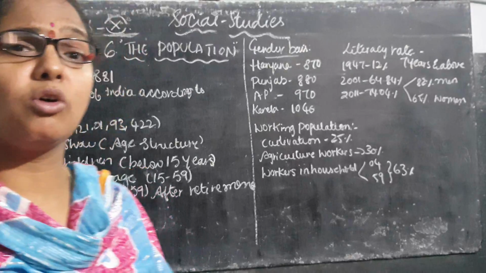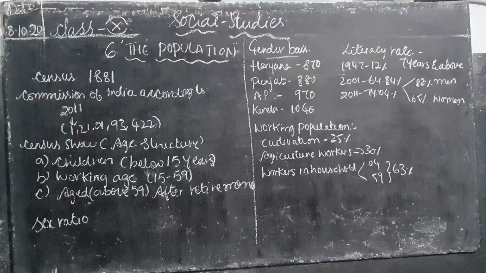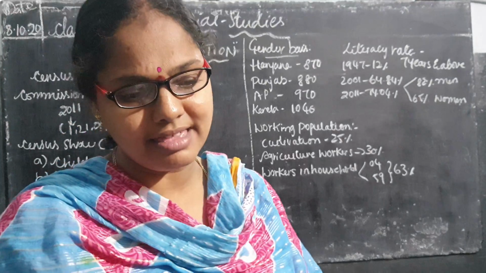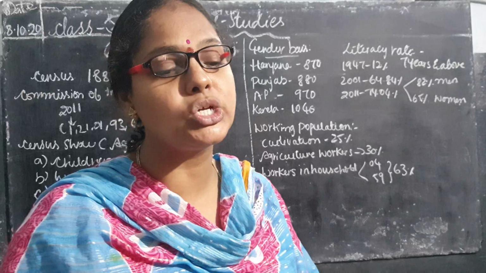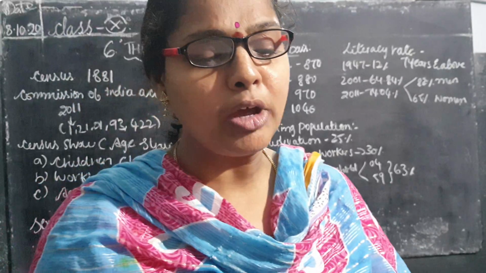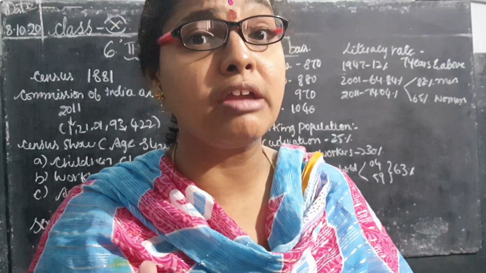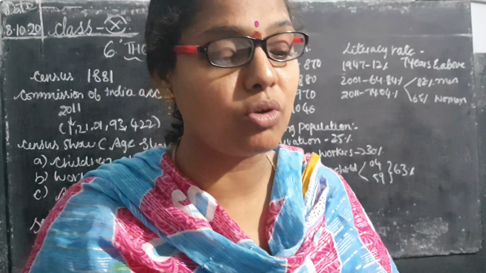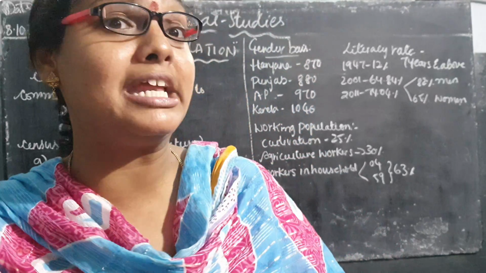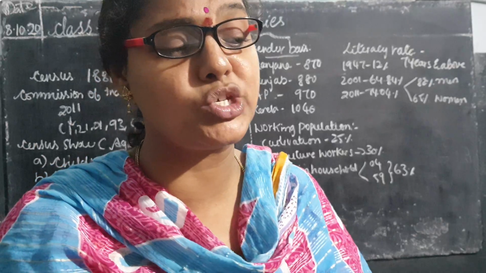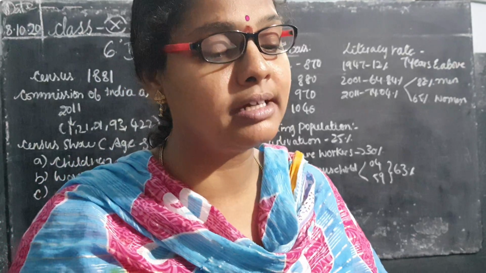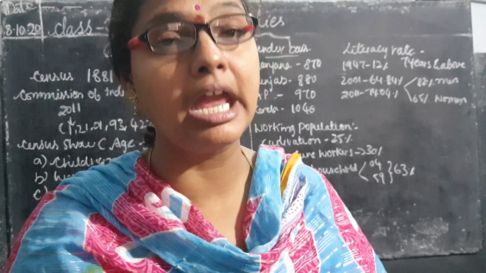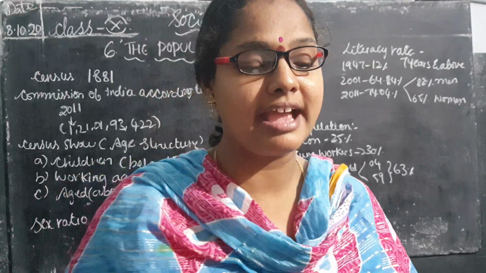Here, children, what is the sex ratio? How will you calculate the sex ratio? It is nothing but number of females for every 1000 males. Every 1000 males is called sex ratio. Once again, I am repeating, children, what is the definition of the sex ratio? Sex ratio is nothing but number of females for every 1000 males is called sex ratio.